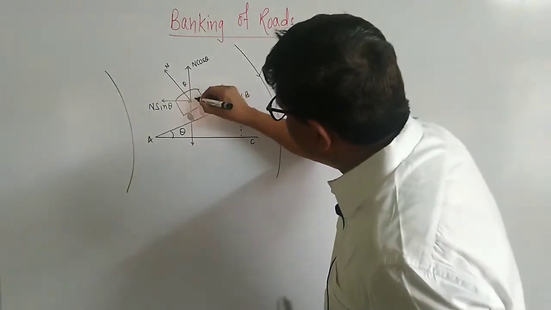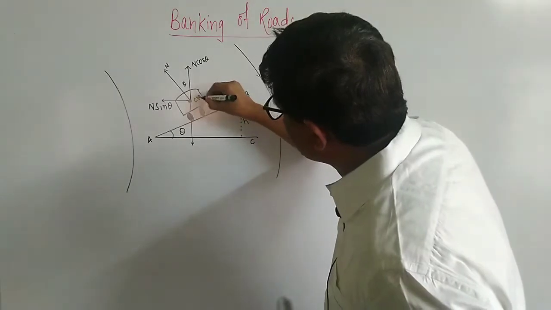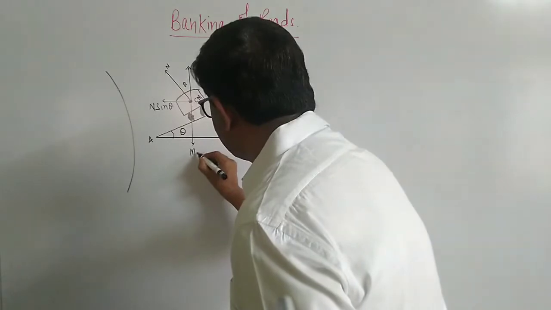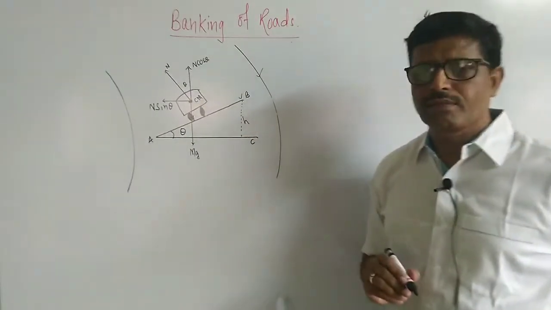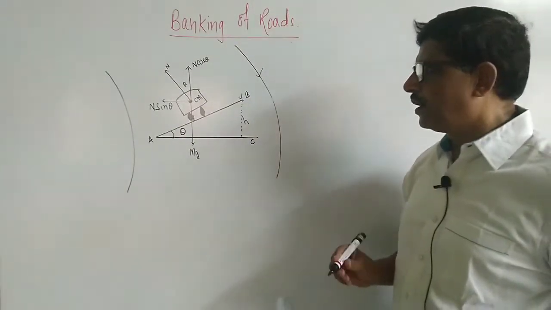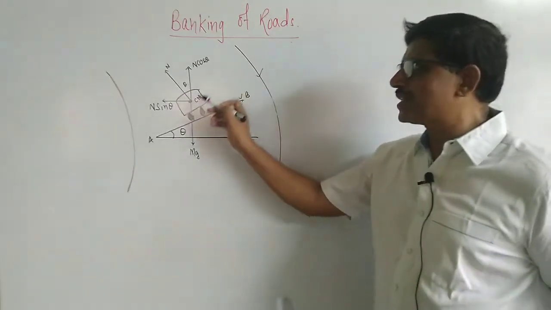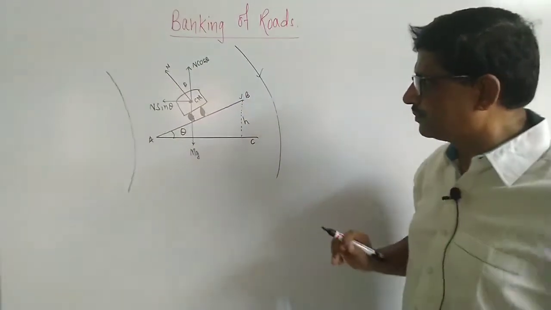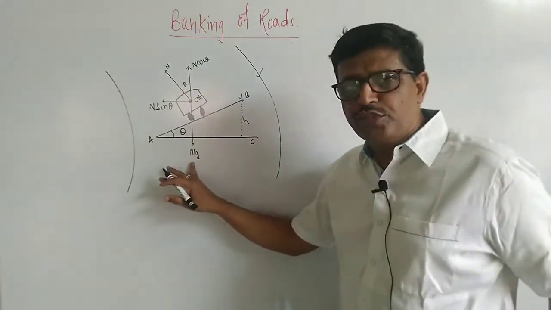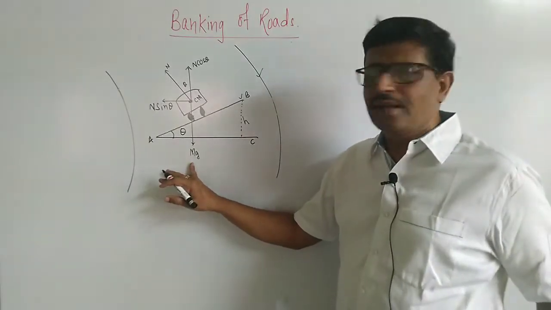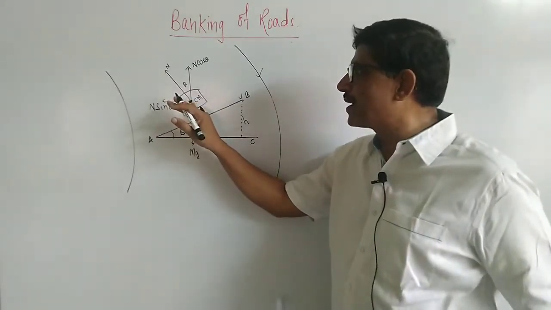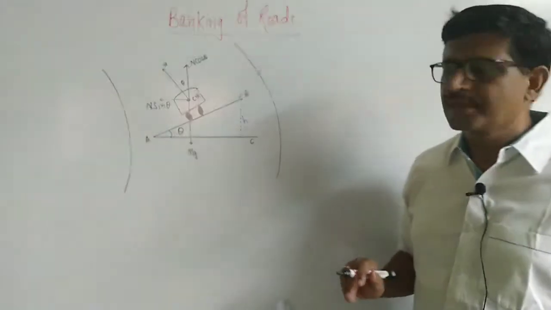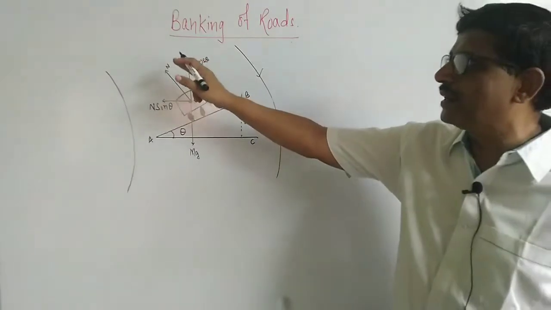This is the center of mass, or center of gravity, from where the total weight of the vehicle acts. The various forces acting on a vehicle moving on a banked road are: number one, weight mg of the vehicle, which acts vertically downward, and the other is the normal reaction N exerted by the road surface perpendicular to the road surface AB.